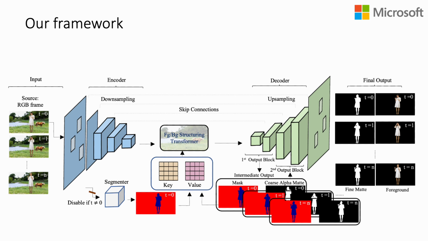Our framework includes an off-the-shelf segmenter, an encoder-decoder network, and a foreground-background structuring transformer network. Given an RGB frame, the encoder extracts low and high resolution features. At the first frame, t equals 0, the segmenter obtains an initial coarse mask for embedding into the initial key and value feature map. The transformer network employs long and short-term attention to explicitly model foreground-background appearance. Then, the decoder concatenates the foreground-background features from the transformer and the high-resolution fine features from the encoder to produce an intermediate mask and a final foreground alpha matte. Lastly, the newly predicted foreground-background mask is used as a new reference mask to update the value adaptively.